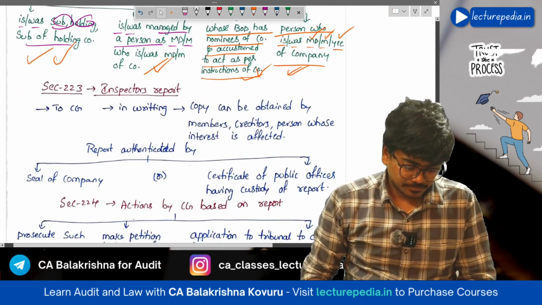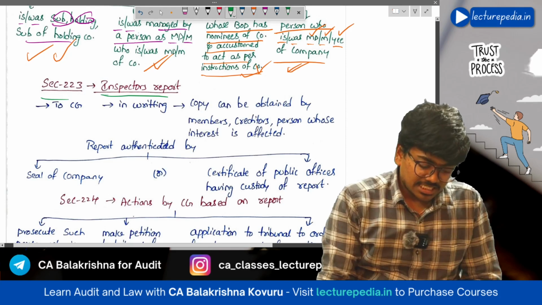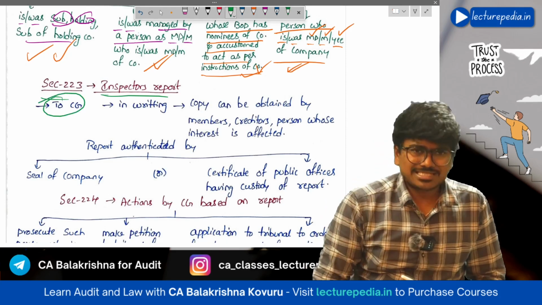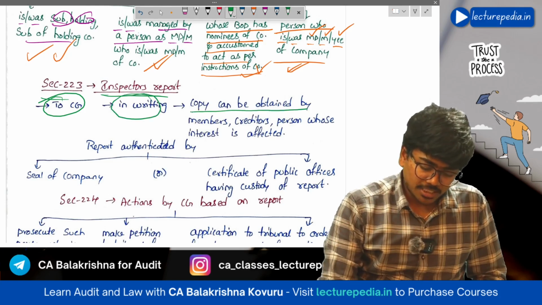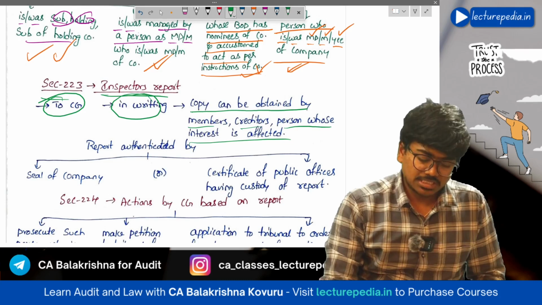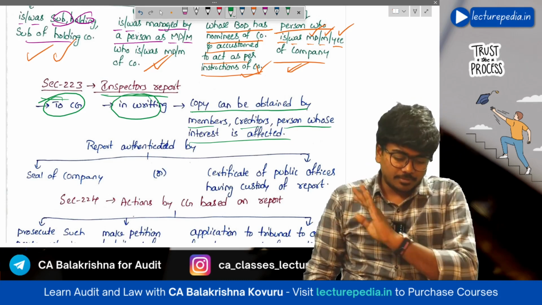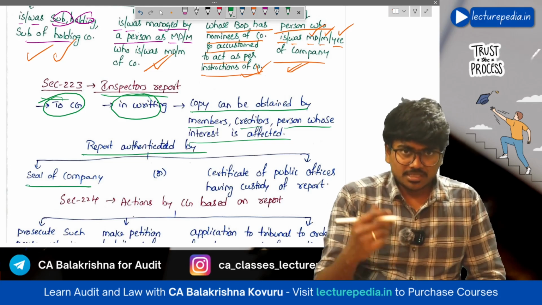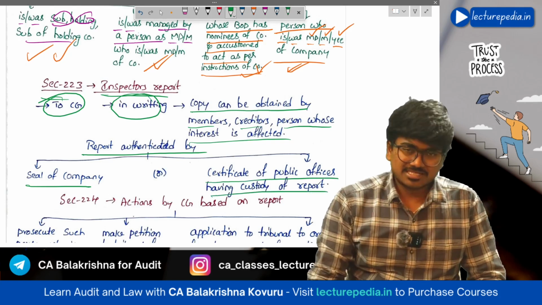Next, section 223, which deals with the inspector's report. The inspector, after conducting the investigation, will give a report to the central government. It will be in writing. A copy can be obtained by members, creditors, and persons whose interest is affected. Okay, this copy of the inspector's report can be obtained by these people. Now, the report is authenticated by the seal of the company. The seal of the company should be there on the report, or a certificate of the public officer having custody of the report.